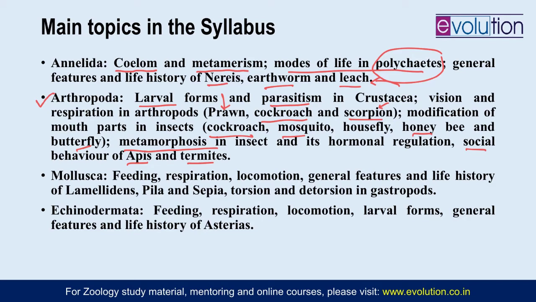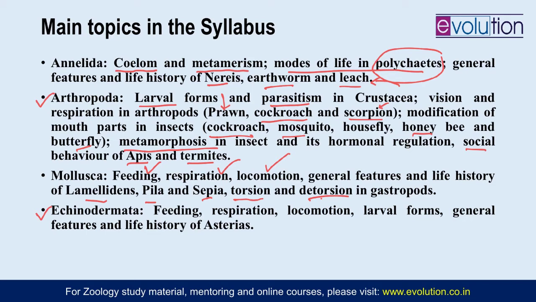Then under Mollusca you have to do a generalized overview of how mollusks feed, how they respire and how they do locomotion, and then general features and life history of 3 different mollusks. One is Lamellidens, then there is Pila, and then there is Sepia. So these three you need to cover. And the most important topic under Mollusca is the process of torsion and detorsion in one of the classes, that is the class Gastropoda.